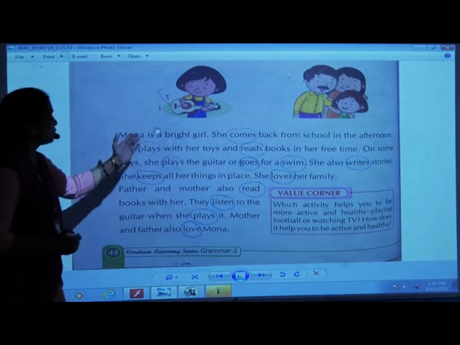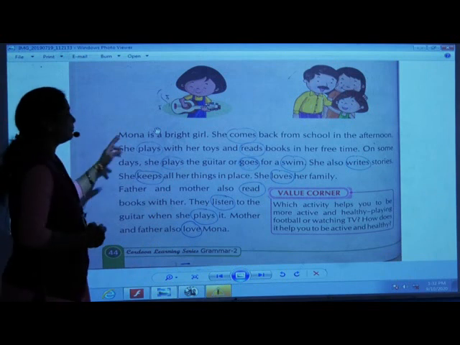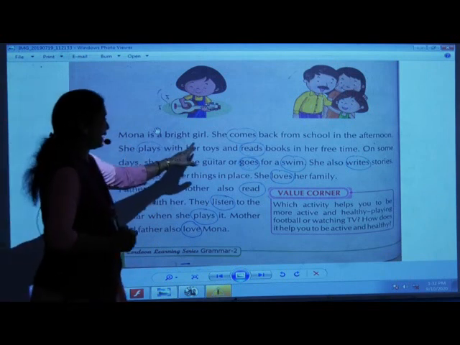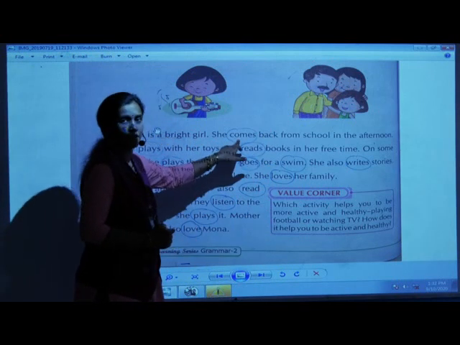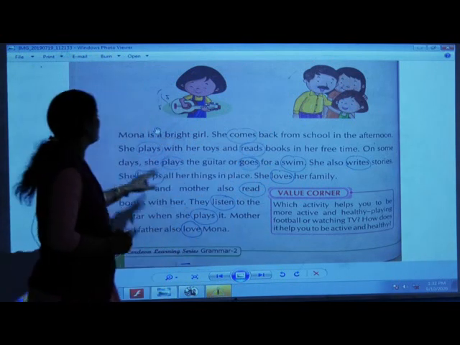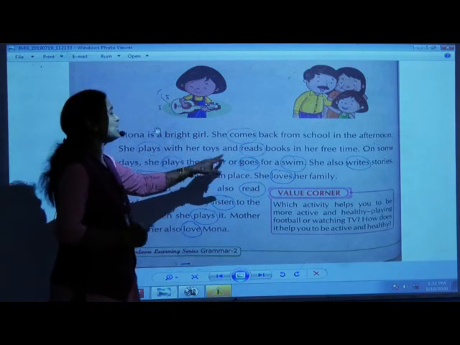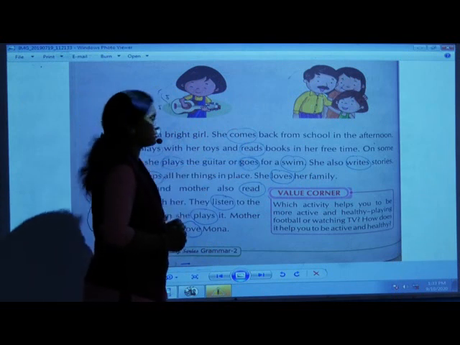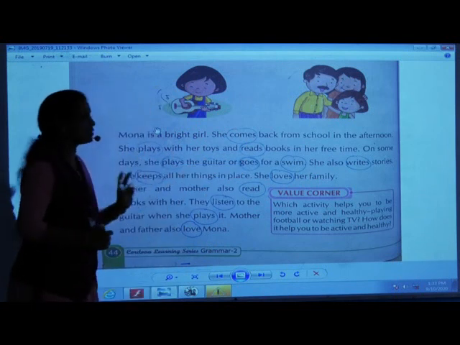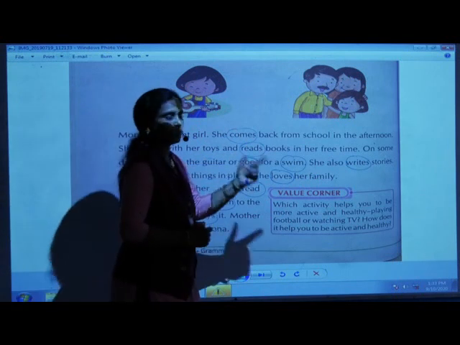So all of you, just go through once again. I am going to read out. Mona is a bright girl. She comes back from school in the afternoon. Here comes is a doing word. You have to circle it. She plays with her toys and reads books in her free time. Plays and reads. You have to circle both these words, as they are doing words.